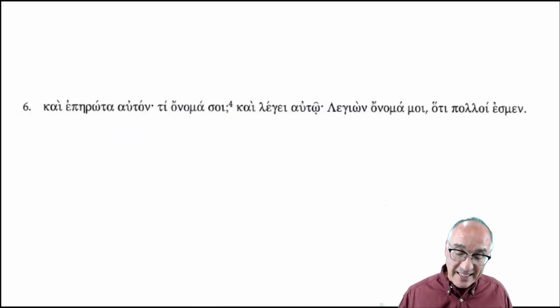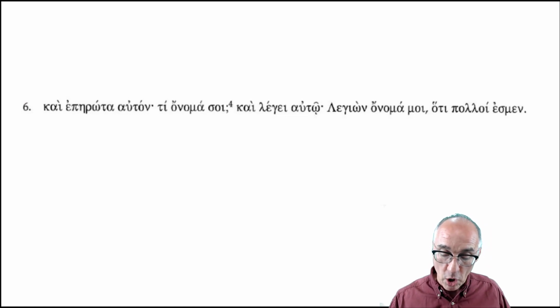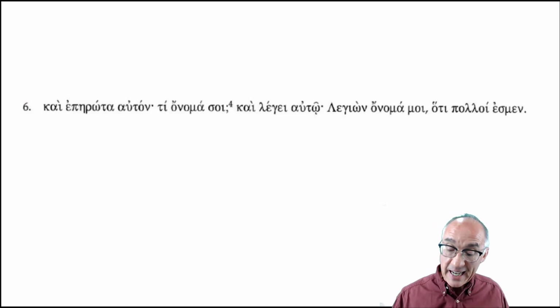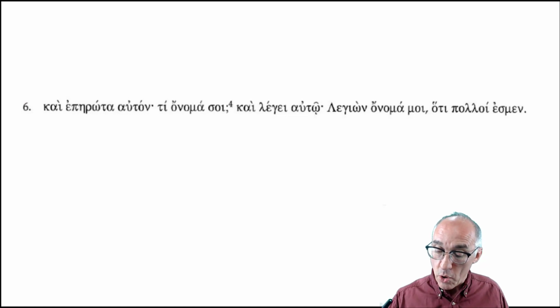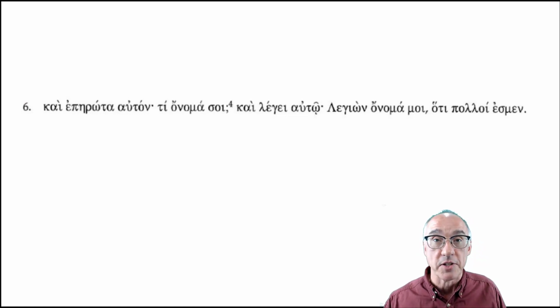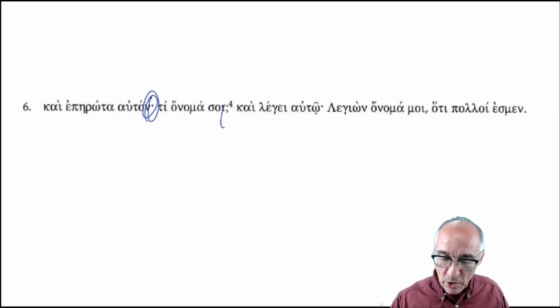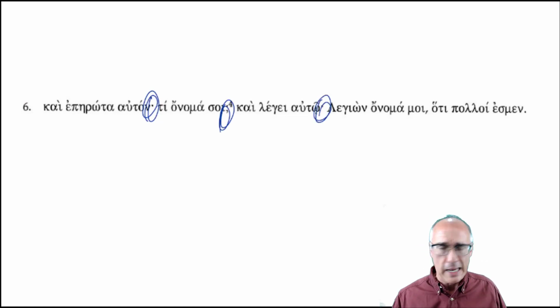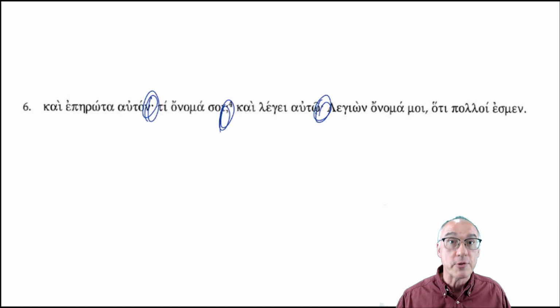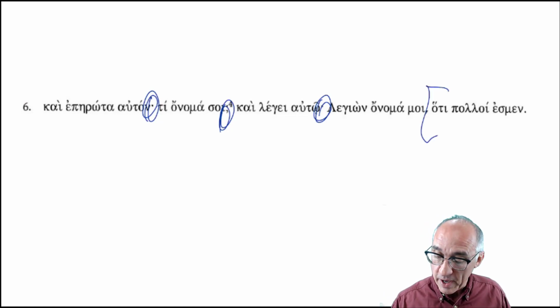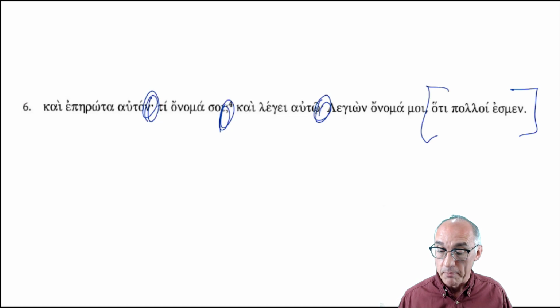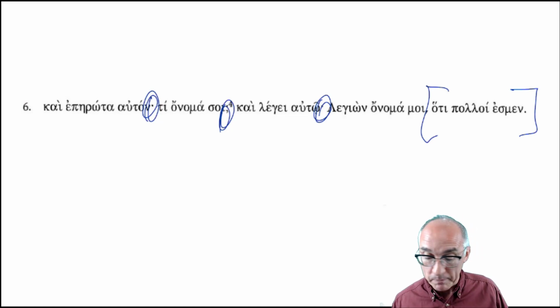Number 6. Kai eperota auton, ti onoma soi, kai lege auto, legion onoma moi, hoti polloi esmen. A lot going on in this sentence. We have these helpful little hints there in English, don't we? In the English sentence, with the semicolon and the dots. So those break them up already. And I don't even have to look anymore as I've gone through circling the dots. Hoti, we have another section right there, introduced, and that's fine.